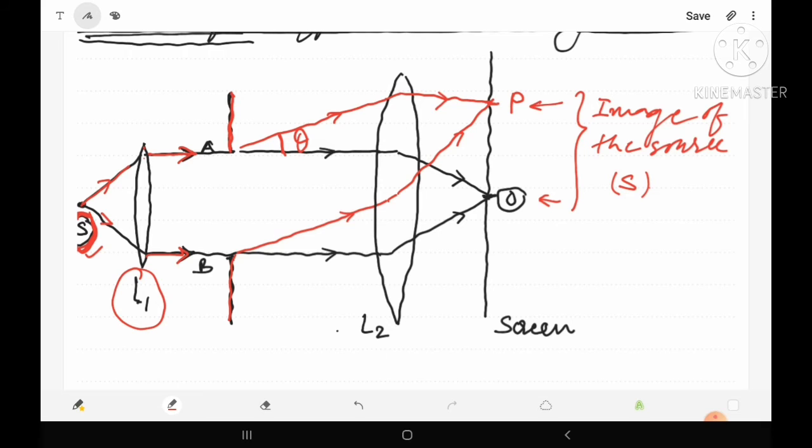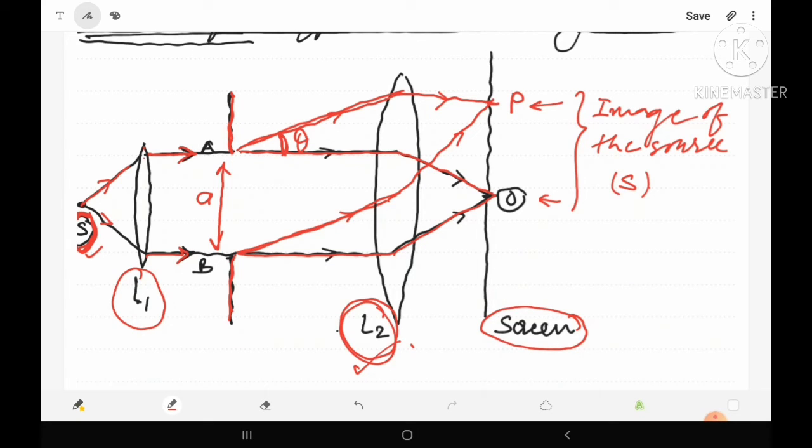Suppose on a slit AB, the width of the slit is small a. After striking the slit AB, most of the light will move without any deviation, and after passing through another convex lens L2, gets concentrated at the point O on the screen, where the screen is kept at the focal plane of lens L2. But the deviated light, with some angle of deviation theta, will get focused at some other point P on the screen.